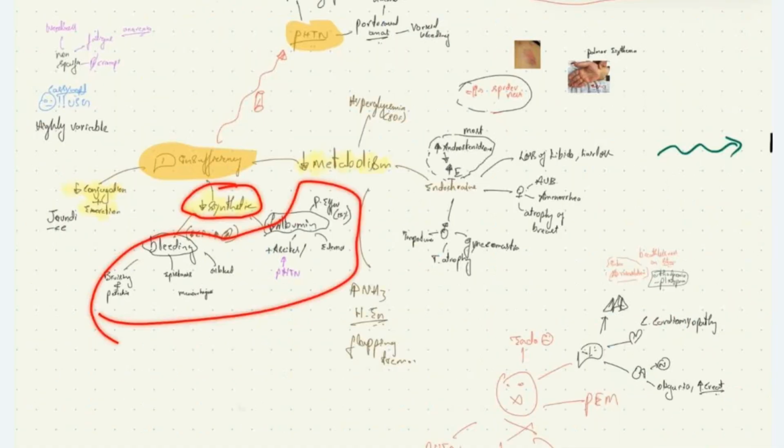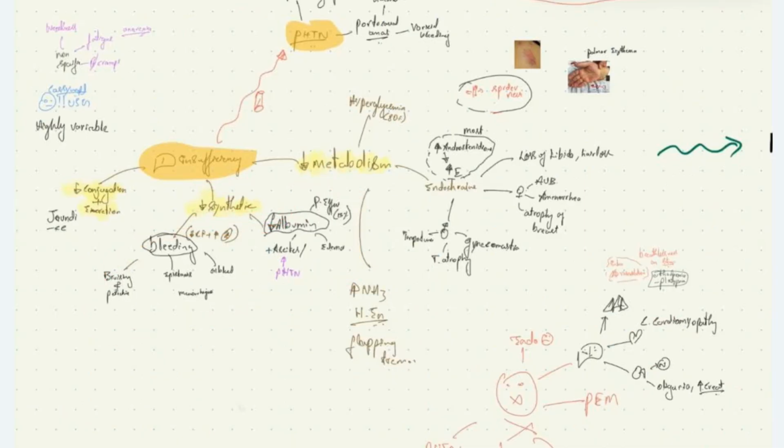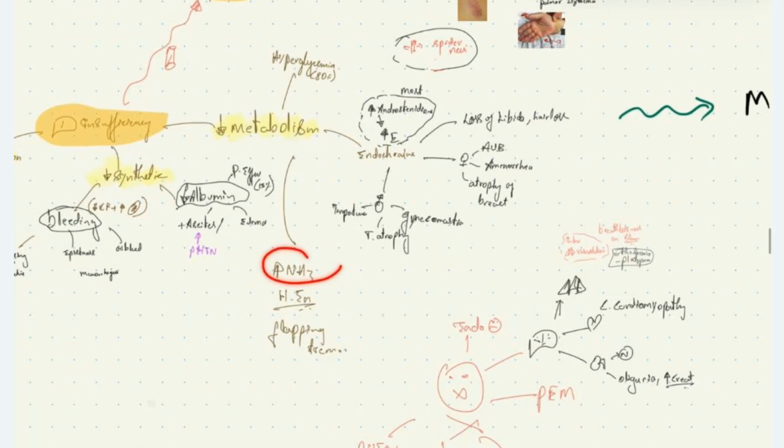Now, we'll see what the symptoms and signs due to reduced metabolic function of the liver are. Due to increased ammonia, we see hepatic encephalopathy and findings like flapping tremor and impaired behavior, gradually leading on to other manifestations which we'll see under hepatic encephalopathy. And also we have endocrine manifestations.